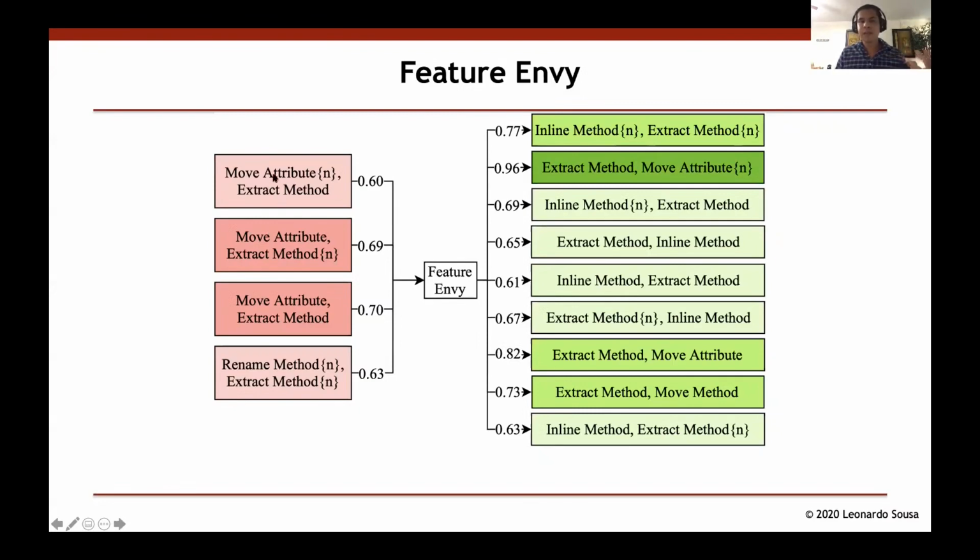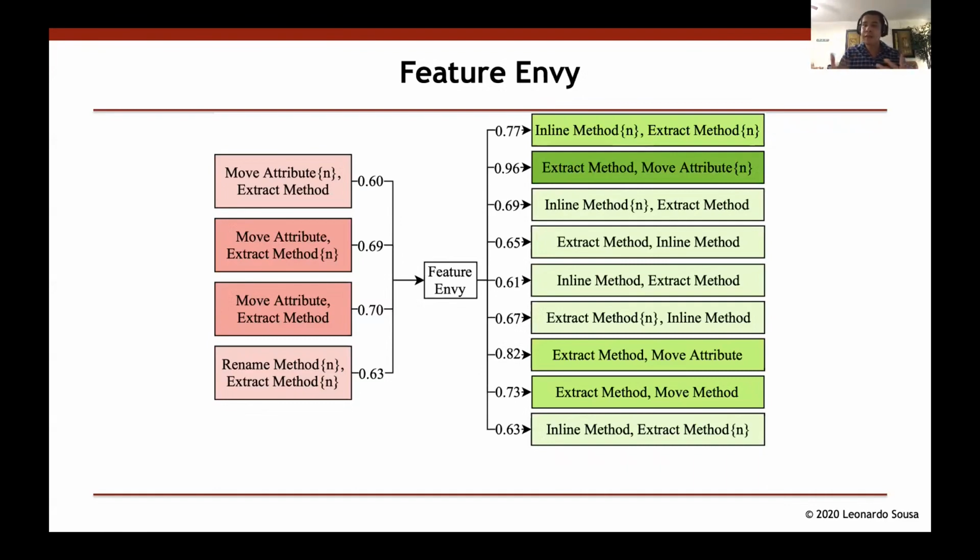So when we have several move attributes followed by a structured method, 6% of the time this pattern introduces a feature envy. On the other hand, when you have a structured method followed by several move attributes, 96% of the time this pattern removes the feature envy. So this pattern is very useful, for example, to create a recommender system, because now we know exactly which sequence of effects can either introduce a smell or remove a smell.